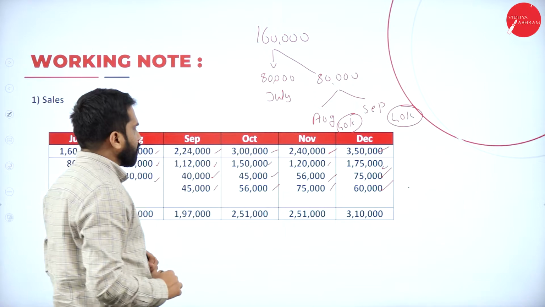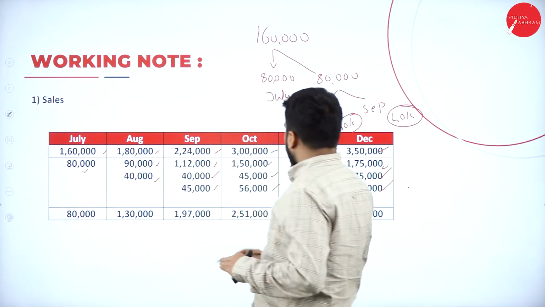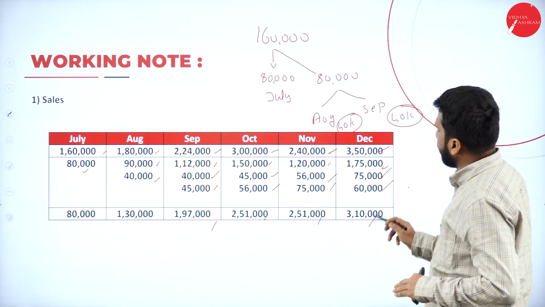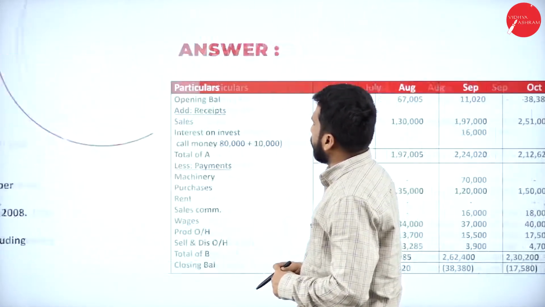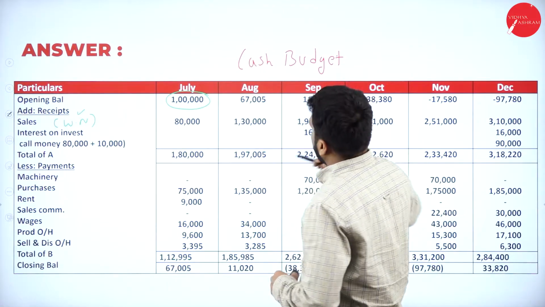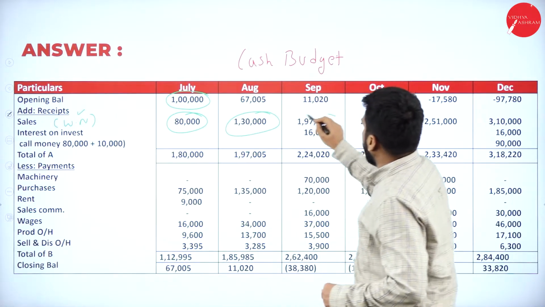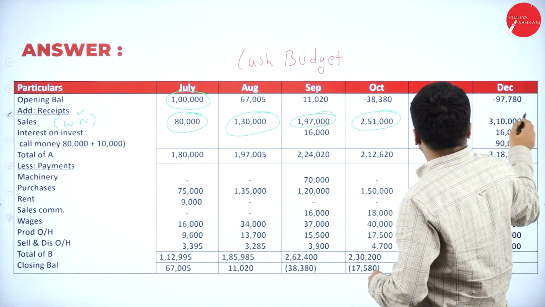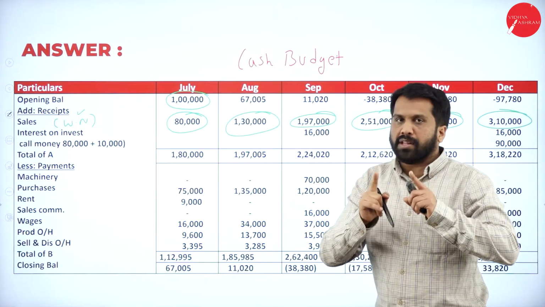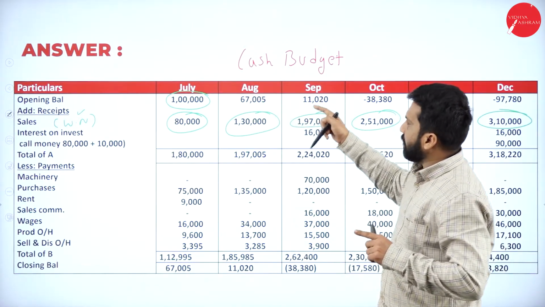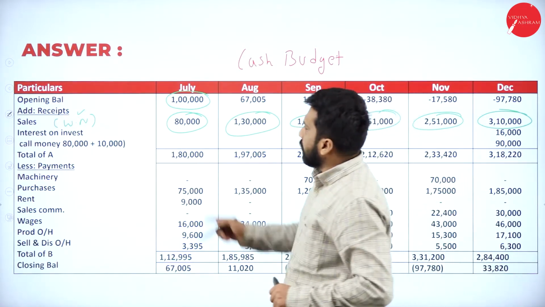Now, so what is your answer? 80,000, 130, 197, 251, 251 and 310. These are your answer. Now I'll go back to your answer. See, your sales we have taken for all 6 months. As per this, 80,000, 130, 197, 251, 251, 310. Whatever I have marked in green, that is only we completed. If it is not marked, it means we have not yet completed. We will complete later. Hope you are clear. So sales is done.